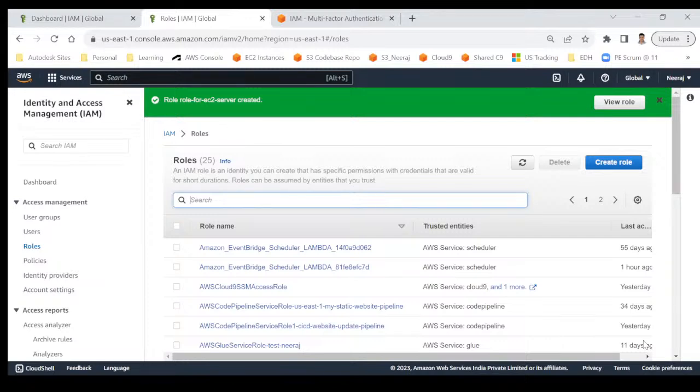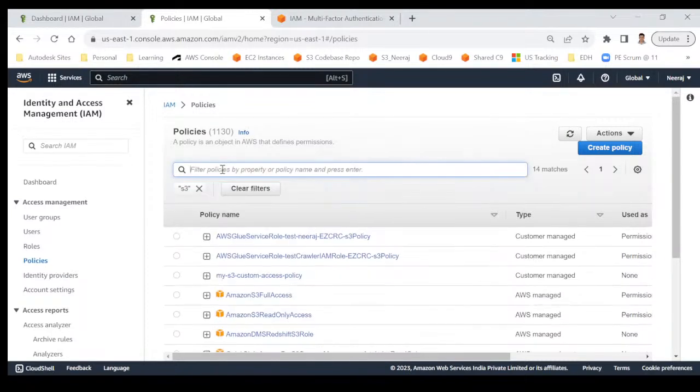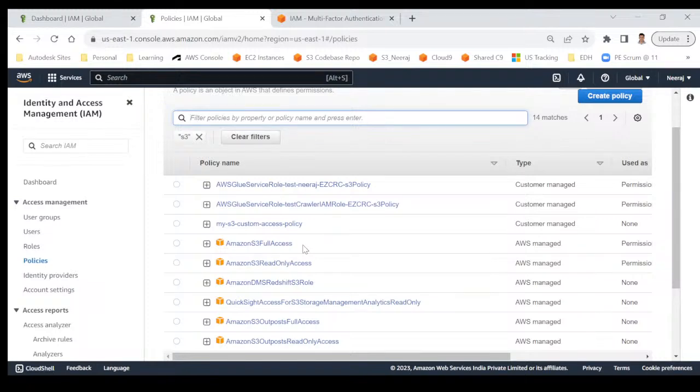Okay. The last topic for today is policy. As of now, you notice that I'm searching for S3, SNS, Redshift, and something comes up, and I select that. Those are your AWS managed policies. AWS has already created some ready-made policies for you. If I type S3 here, you will find S3 full access, S3 read-only access, and many more.